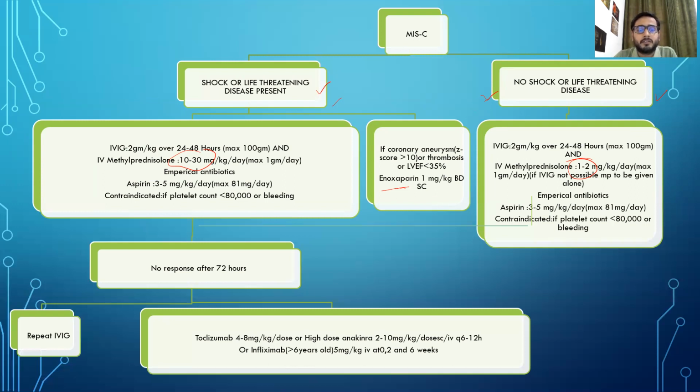Another option is giving infliximab, for those more than 6 years old, at a dosage of 5 mg per kg IV at 0, 2 and 6 weeks. Till date, what we are mainly using is tocilizumab if there is no response after 72 hours, and the other options are using these drugs.